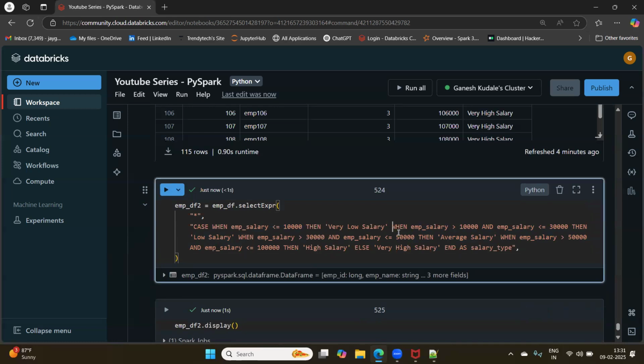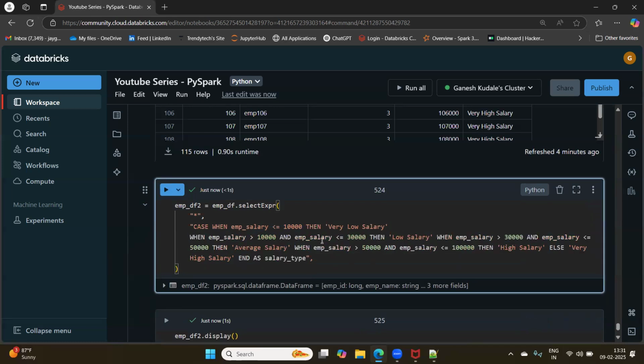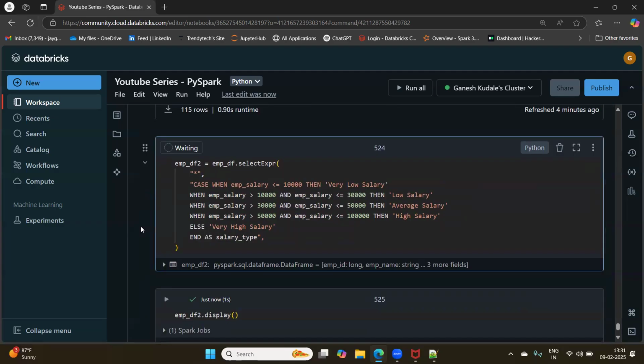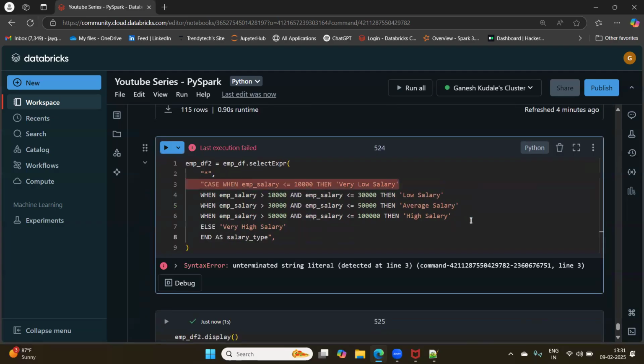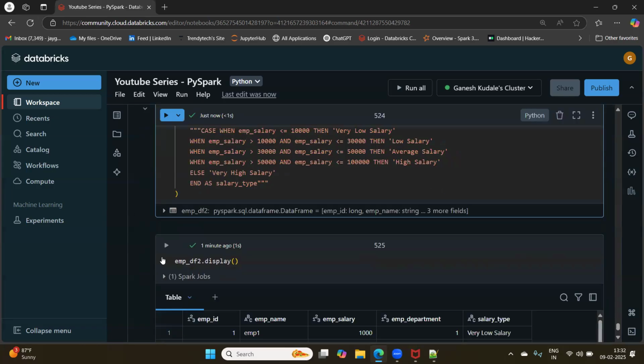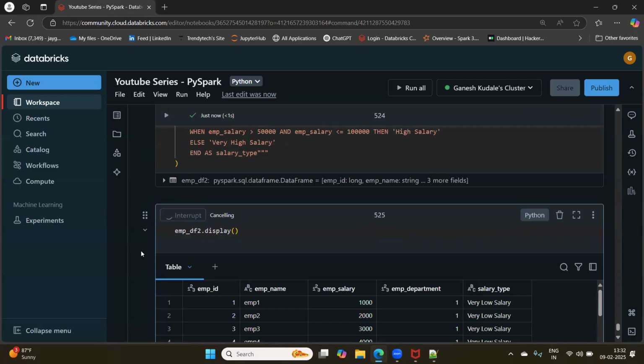Just a second. Else very high salary, and as salary type, I think this will give an error. Undetermined string literal. I don't know if we can use triple quotes. Let's see. Yes, this is successful, right? So this is how we have formatted.